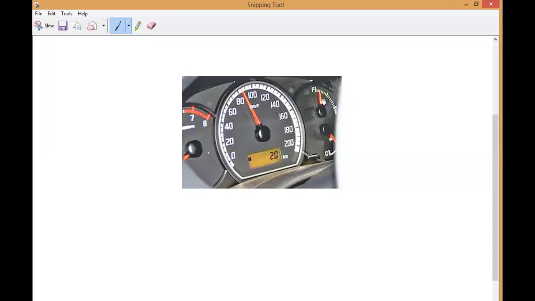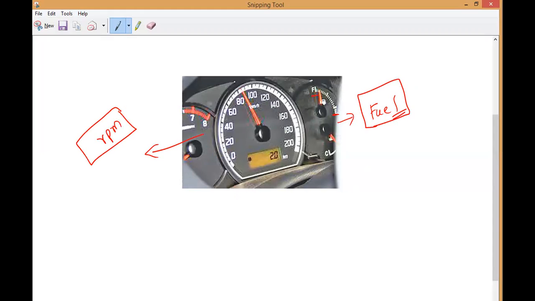Now if you notice, in our car or bike, can you see this? Have you noticed it? Yes, sir, the speedometer. Here you can notice this tank is indicating the fuel tank. What is this? Fuel reading, showing how much fuel is inside your car. And this reading is indicating RPM, meaning engine capacity, how fast or how slow. RPM means rotations per minute.